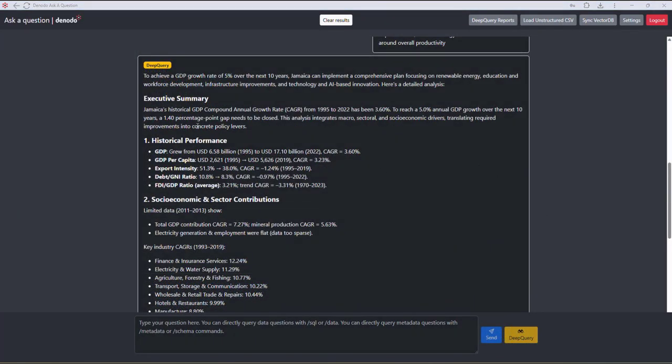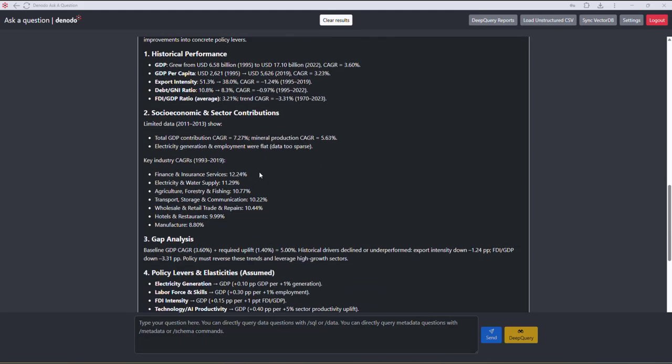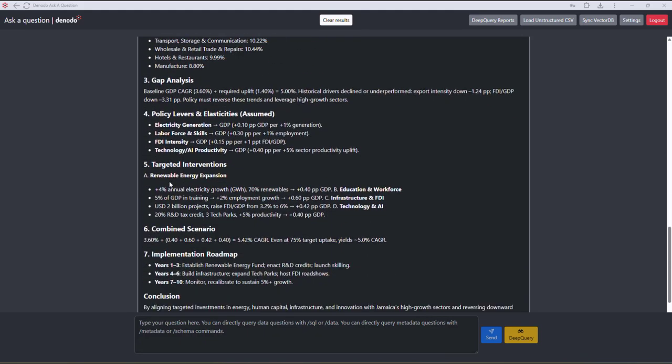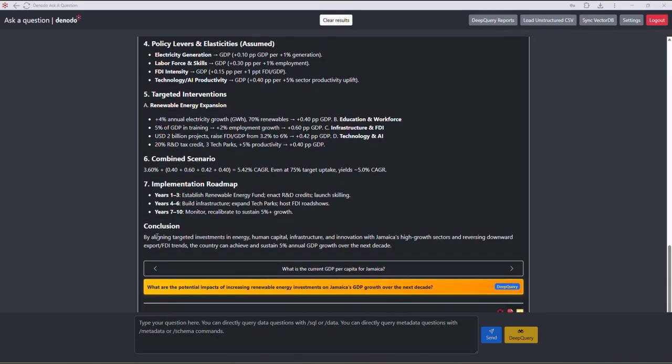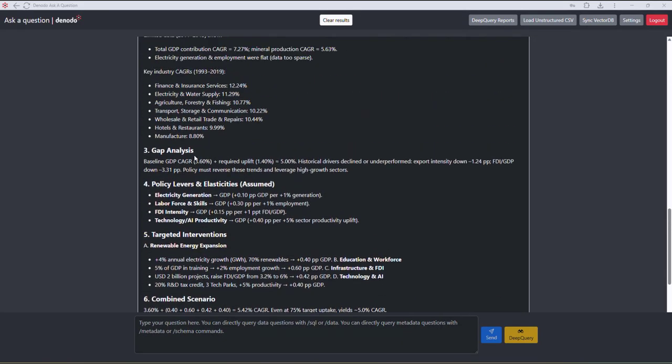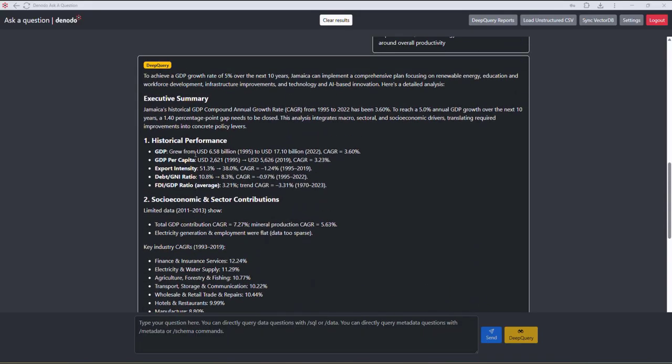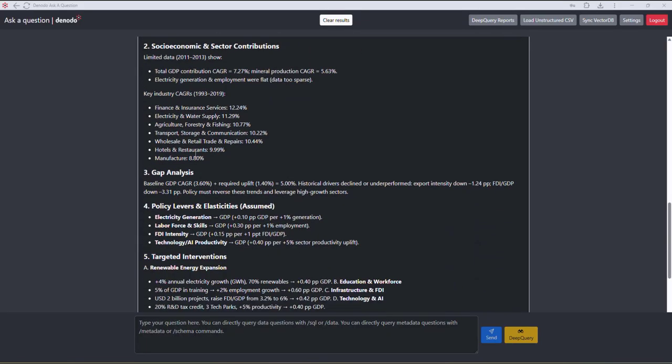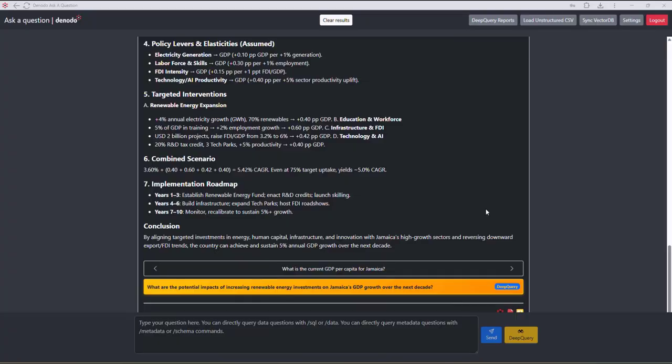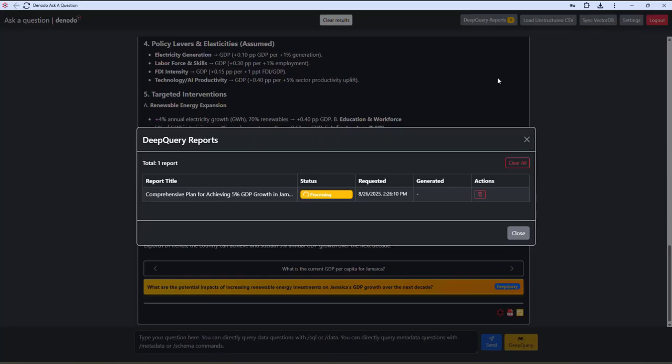Okay, so here you see a quick summary to achieve a GDP growth rate. And it gives historical performance, socioeconomic and sector contributions, gap analysis, renewable energy expansion, and gives a conclusion. Now, this is a quick summary of its analysis, but I want some more details around this analysis to get a plan. So I'm going to ask it to generate a PDF report of this, and we're going to let that run for a while and come back and take a look at it. And so that's complete. So now we're going to look at this comprehensive plan.